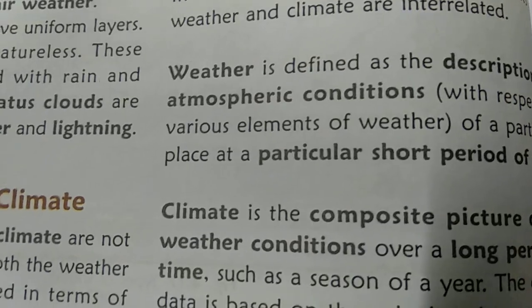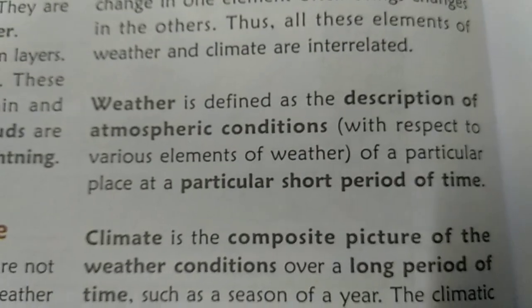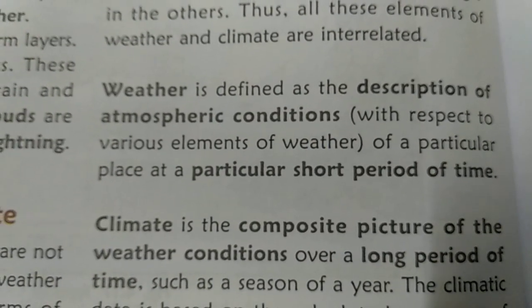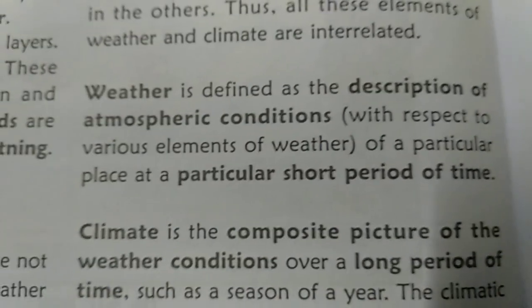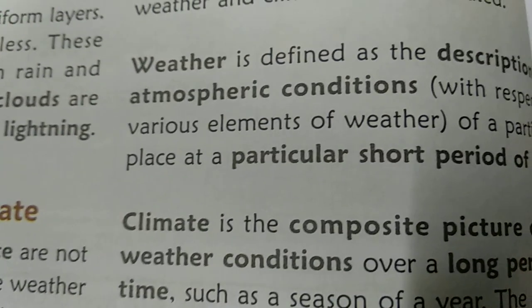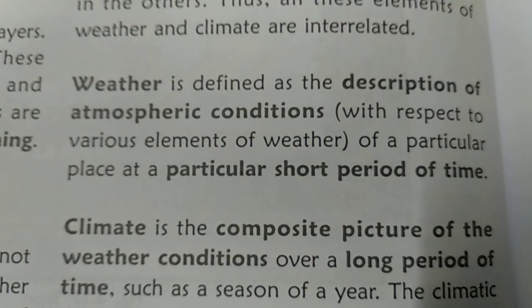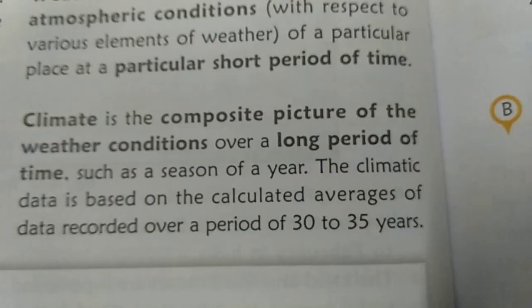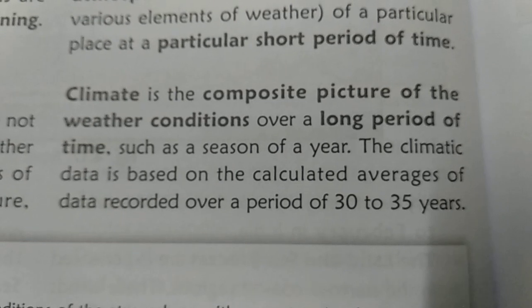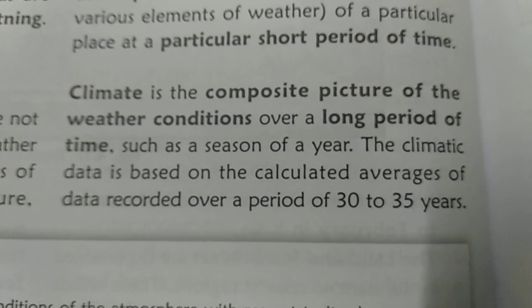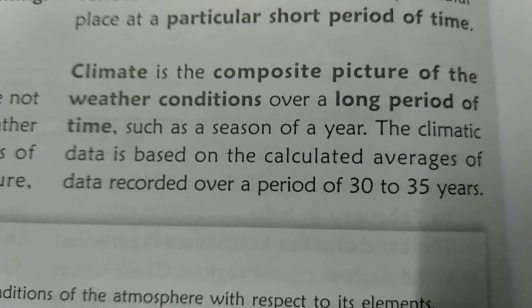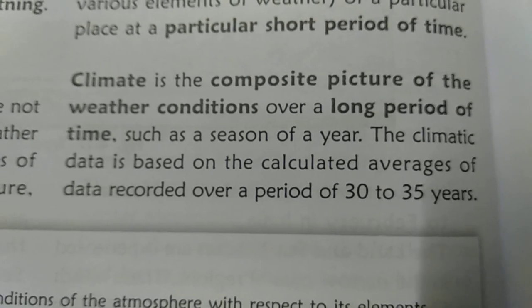Weather is defined as the description of atmospheric conditions with various elements of a specific place at a particular short period of time, whereas climate is a composed picture of the weather condition over a long period of time, such as a season of the year.